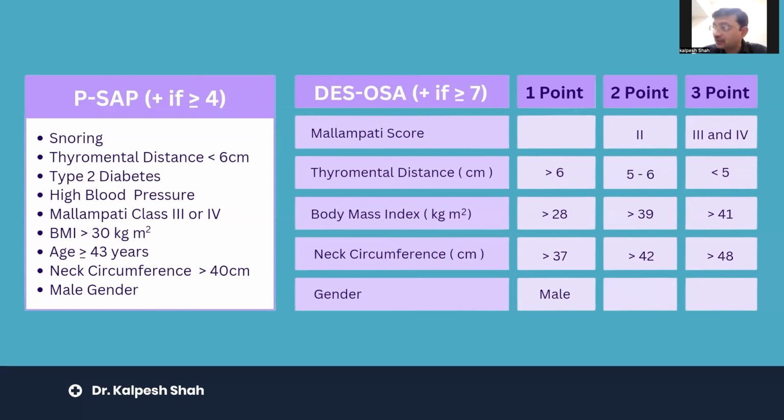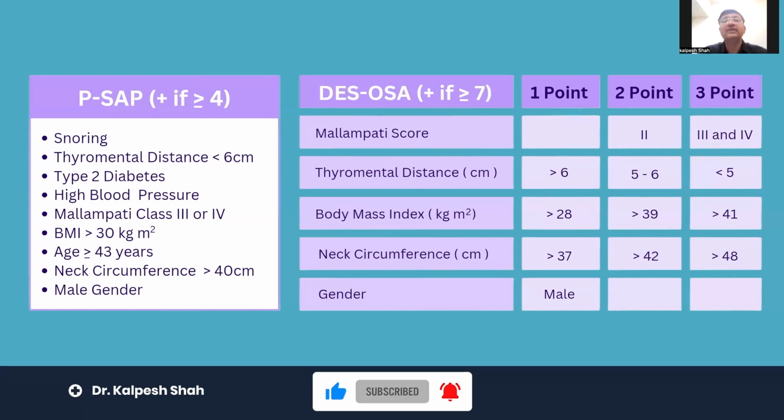Now, DISE-OSA, from the difficult airway guidelines, is a situation where the Mallampati score is included, because initially STOP-BANG doesn't count the Mallampati score. Thyromental distance they also don't count. Otherwise, male gender, neck, and body mass index are considered. So if we have more than 7 points, then it is confirmed OSA of the severe category.